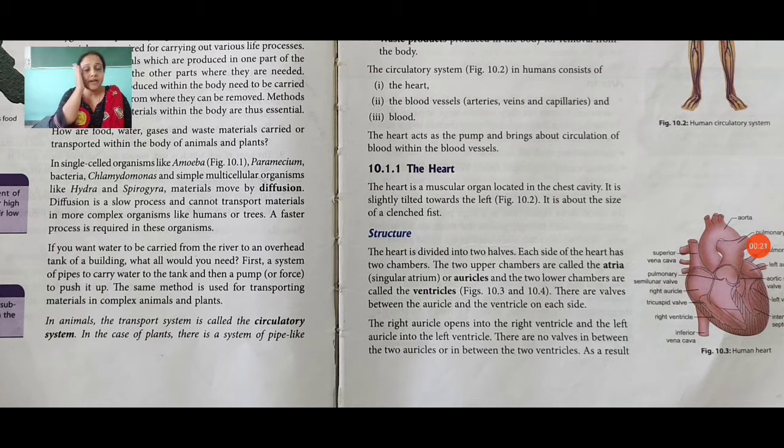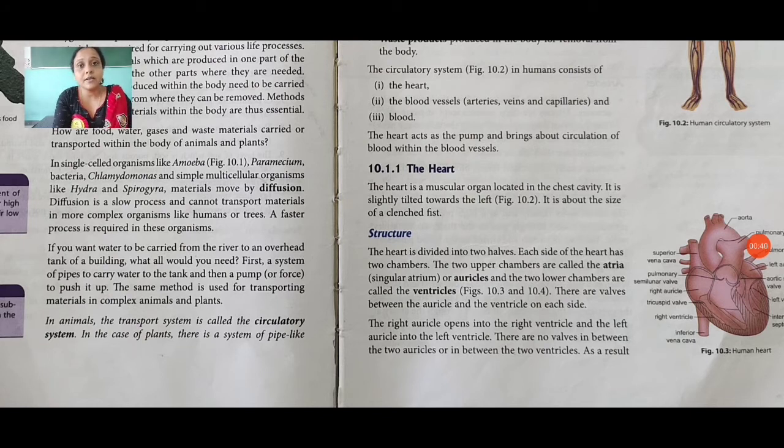The right auricle opens into the right ventricle and the left auricle into the left ventricle. There are no valves between the two auricles or between the two ventricles. So this is the structure of our heart.